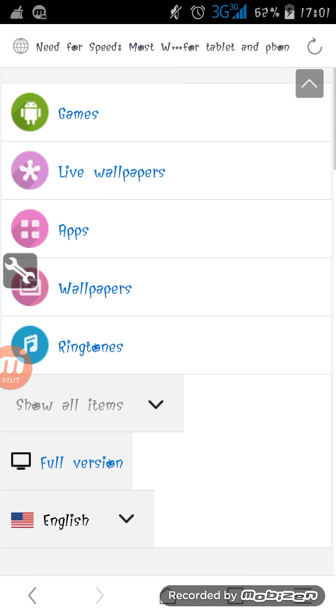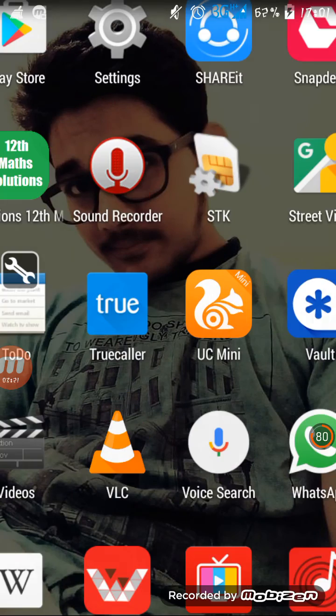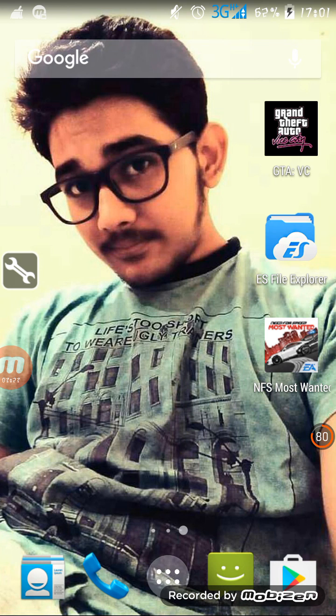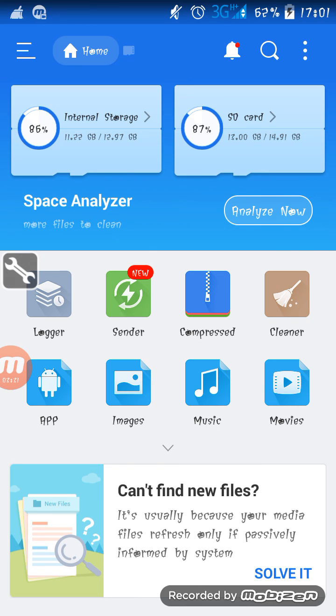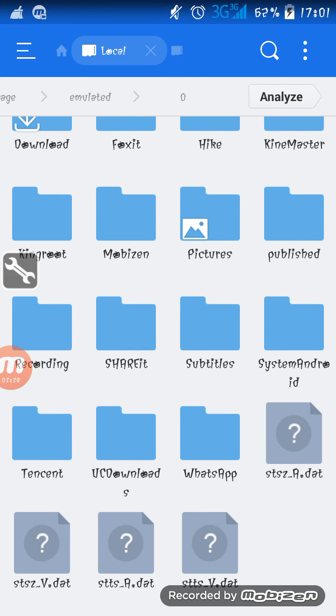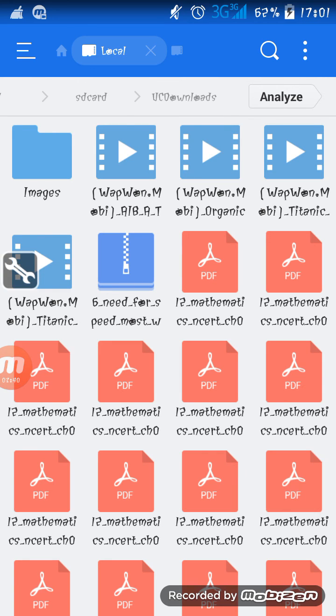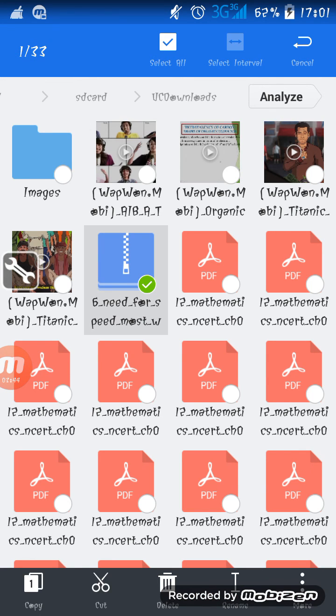Now let's get to the installation part. We are back to this very software, the ES file viewer. I've told you guys it is a very cool app. It's going to simplify the actions that we are about to perform. So opening up the place where the downloaded file is stored, it's UC downloads. Open it. There we go. There is the Need for Speed zip file.